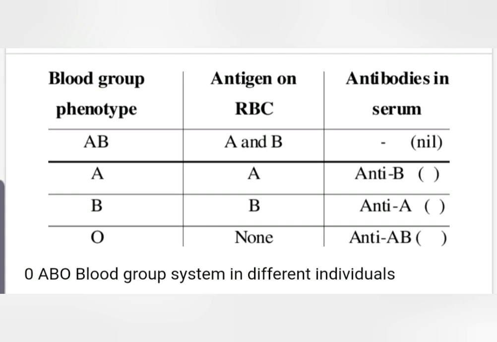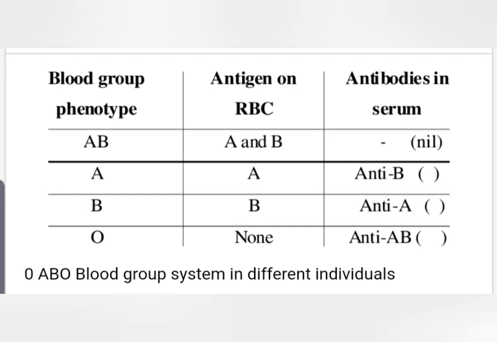In B blood group, they have antigen B and antibody A. In AB blood group, they have both antigens A and B but no antibodies, and the opposite of the AB blood group, the O blood group, doesn't have any antigens but has both the antibodies A and B in their blood.